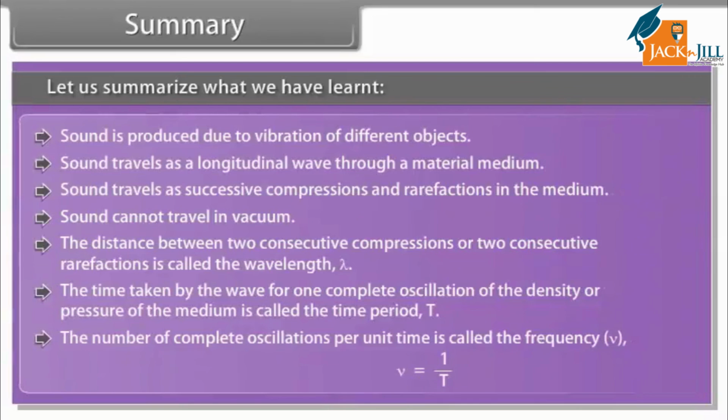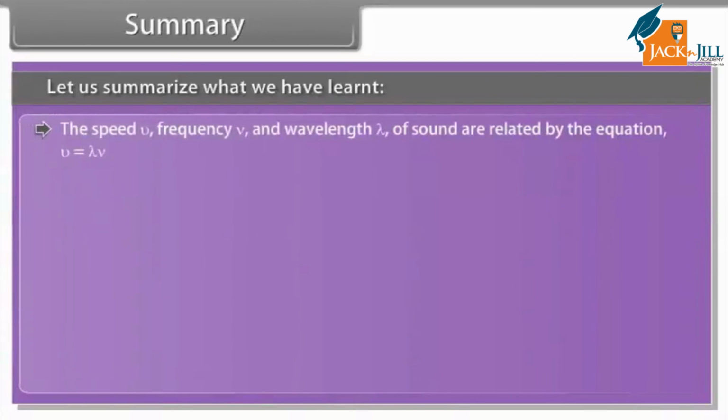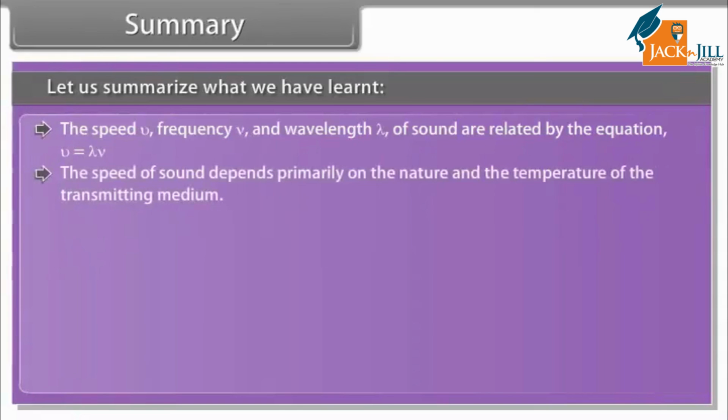Nu is equal to 1 upon T. The speed v, frequency nu, and wavelength lambda of sound are related by the equation v = lambda × nu. The speed of sound depends primarily on the nature and the temperature of the transmitting medium.